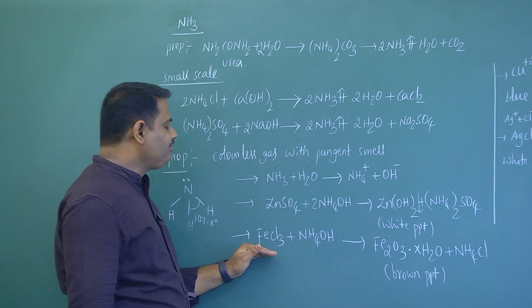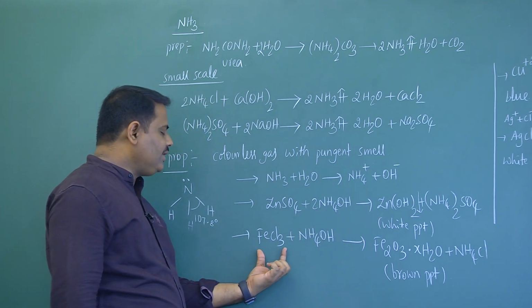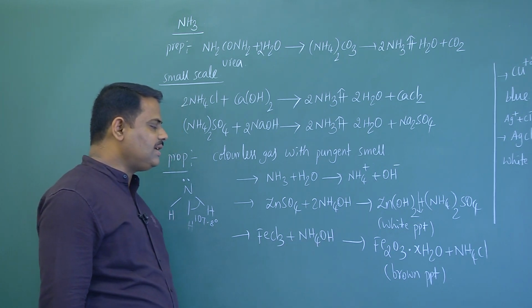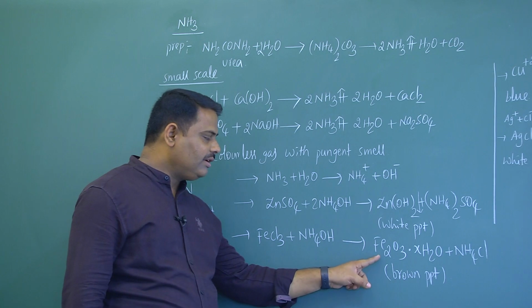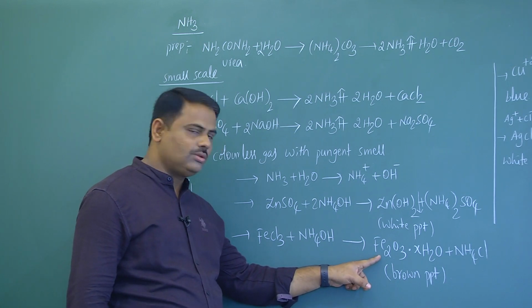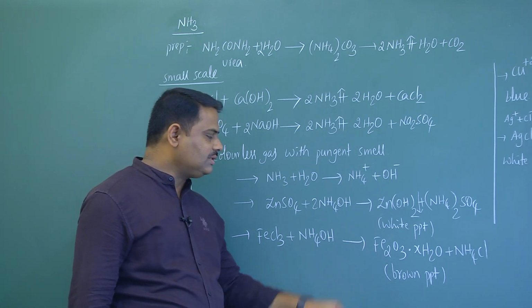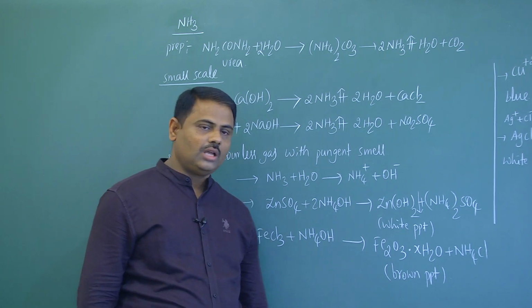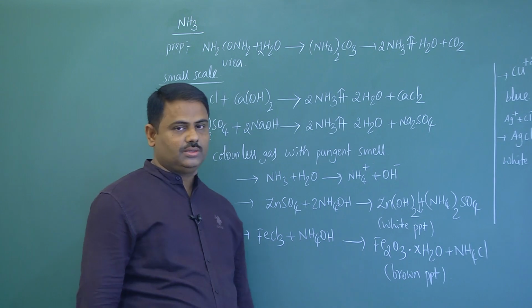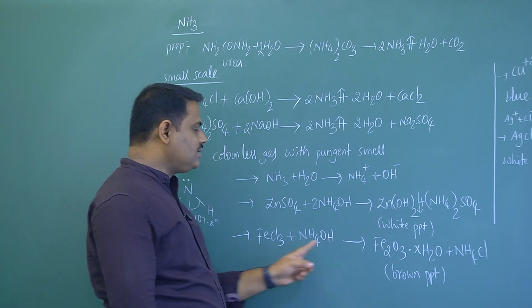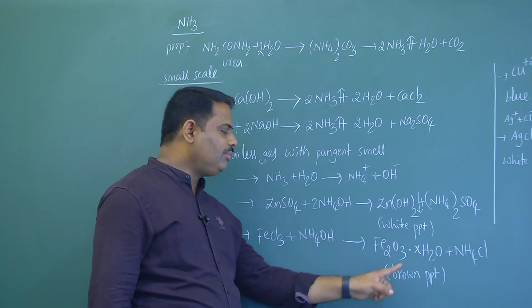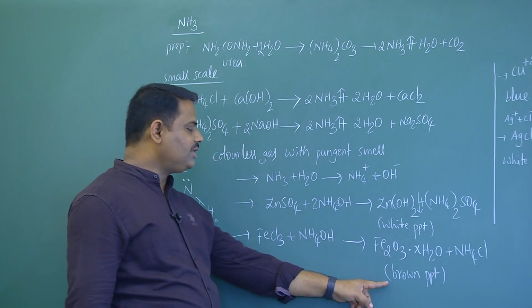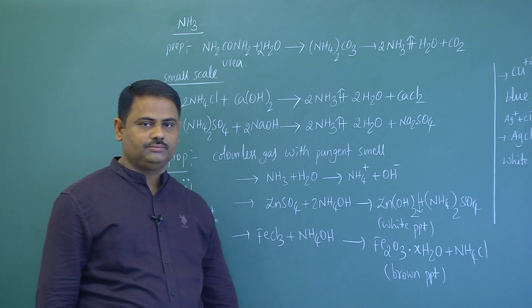Next one is, take ferric chloride aqueous solution, to this ammonium hydroxide is added, then you will get ferric oxide, also called hydrated ferric oxide, which is brown in color. This is a brown precipitate. This reaction is not balanced here only because of xH2O. Now this is the identification of iron.